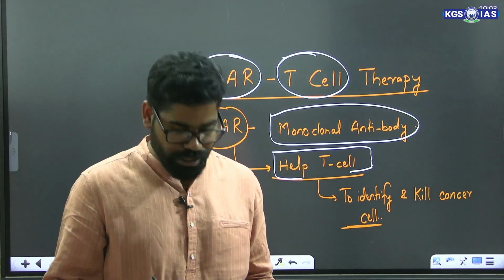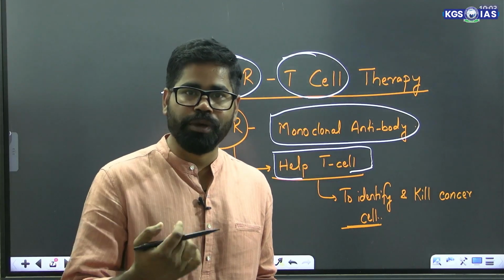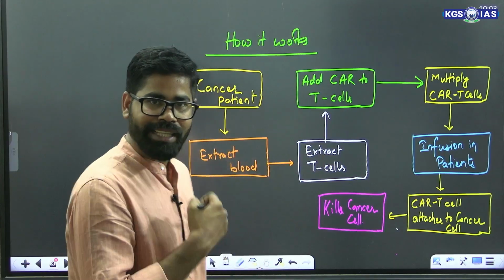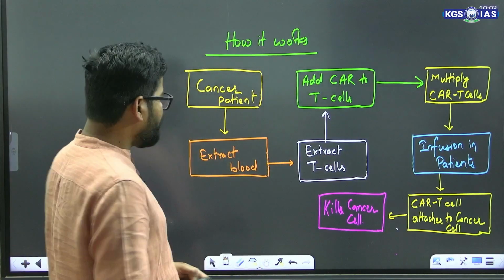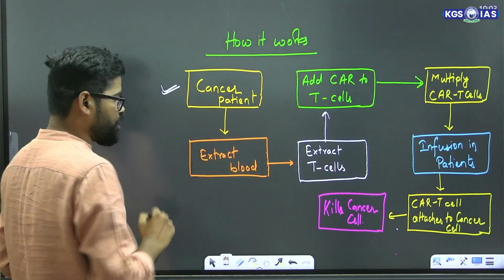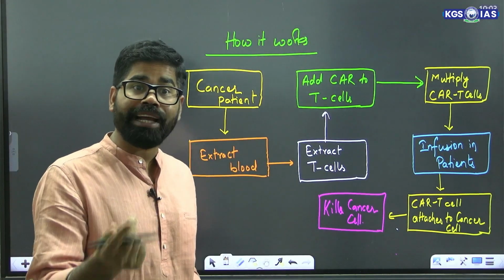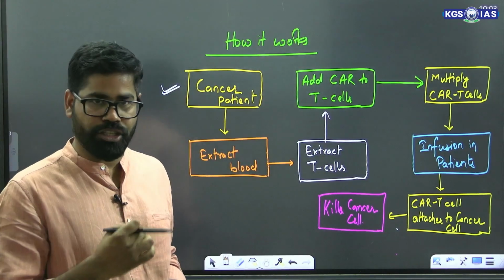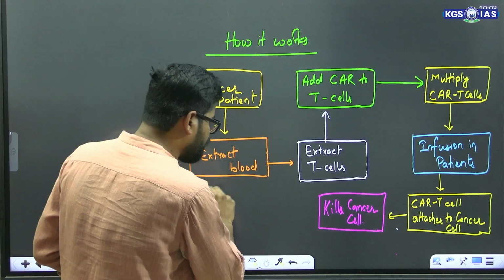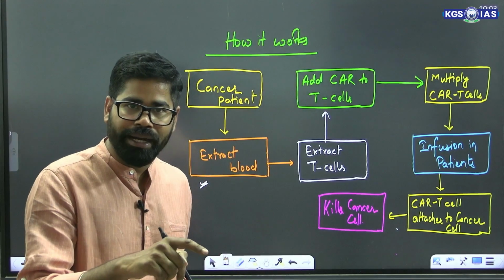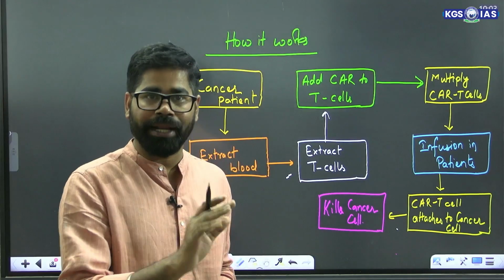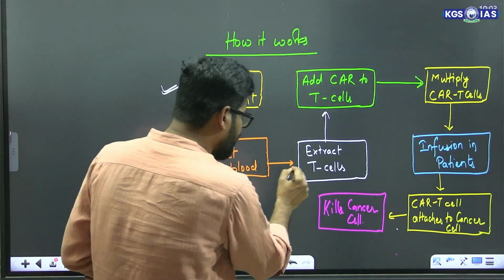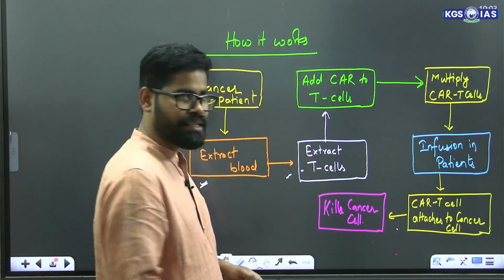Then how is it going to work? See, there is a simple flow chart through which you can understand it. First of all, if there is a cancer patient, blood is extracted from that patient. From that blood, the T cells are identified and separated.